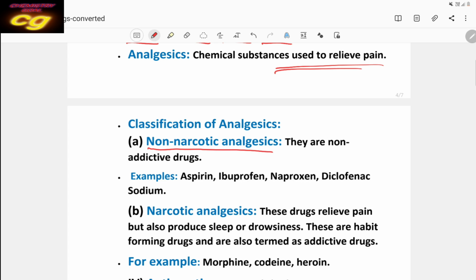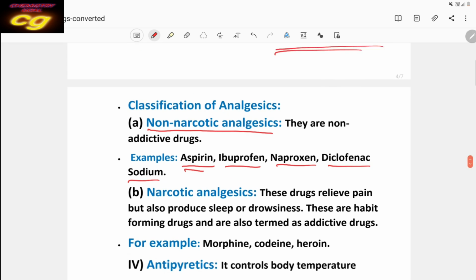First one is non-narcotic analgesic. Non-narcotic analgesic means they are non-addictive drugs. This type of drug will not cause addiction. It has no side effect, that means no addiction. Examples of non-narcotic drugs are aspirin, ibuprofen, naproxen, diclofenac. Very important, diclofenac sodium is used as a painkiller injection. You have to remember these are some non-narcotic analgesics.